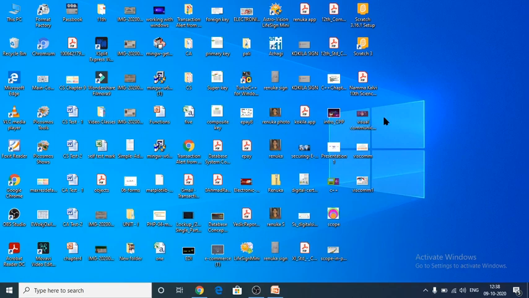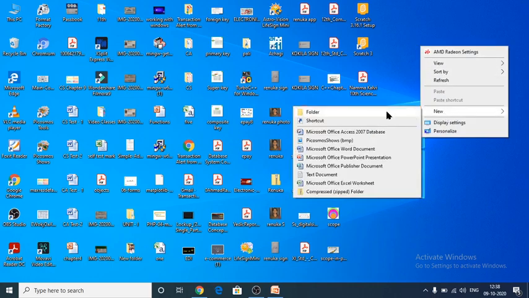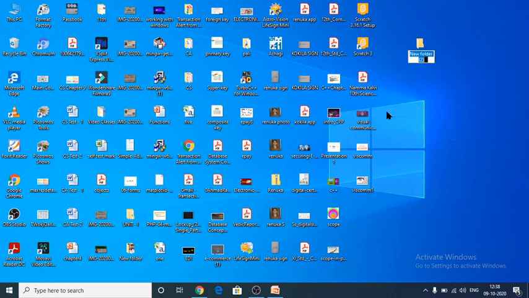How to create a folder. To create a folder, right click on the monitor and see here, new will be there. Like this you can create a folder. If you don't want to continue a folder, just delete it.